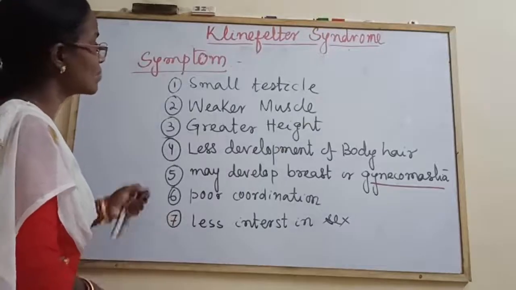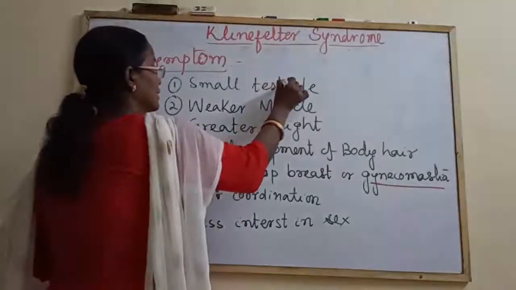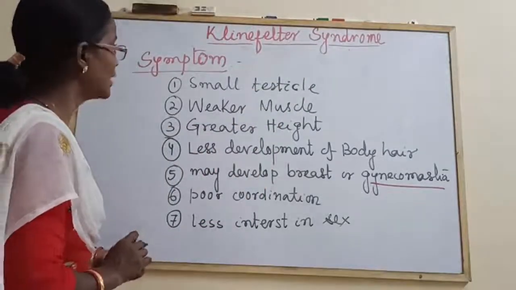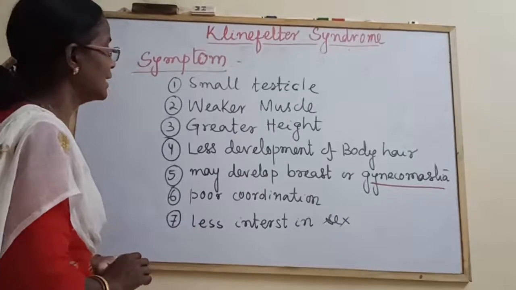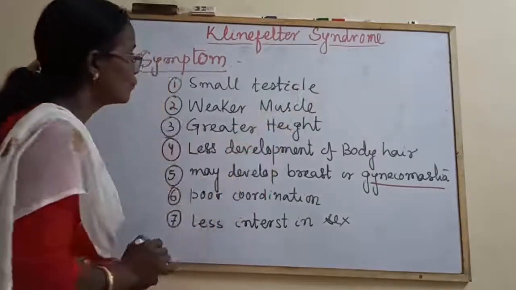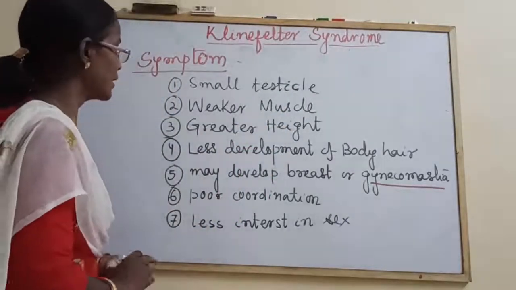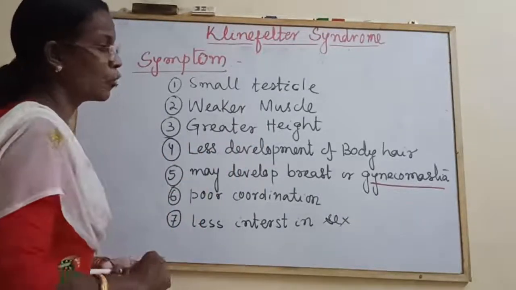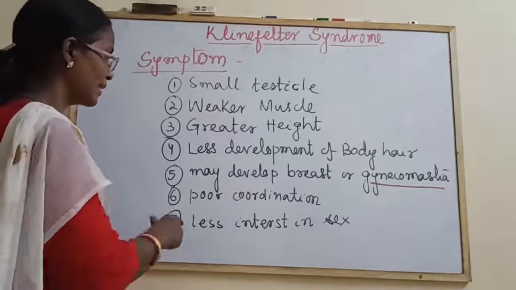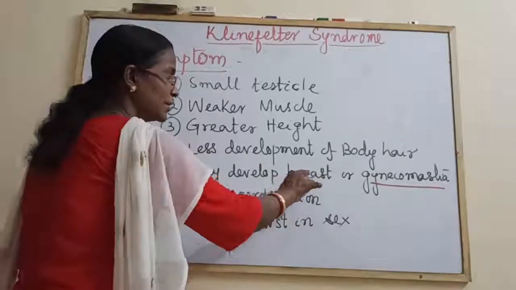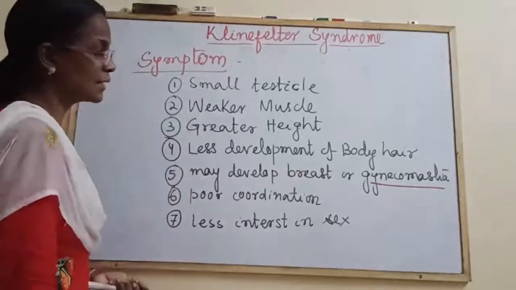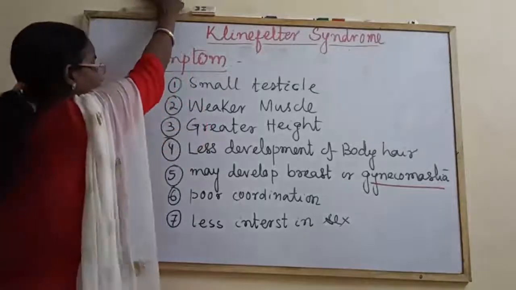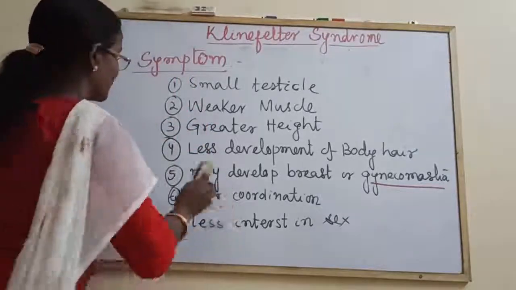Let us again see: small testicle, the size of testis and epididymis which becomes small. Weaker muscles, muscles become weak. Greater height. Less development of body hair. May develop the breast due to one more extra chromosome. That term is gynecomastia, poor coordination and less interest in sex.